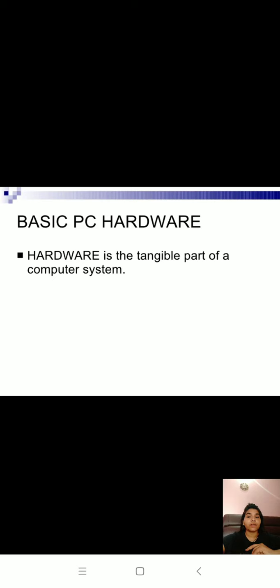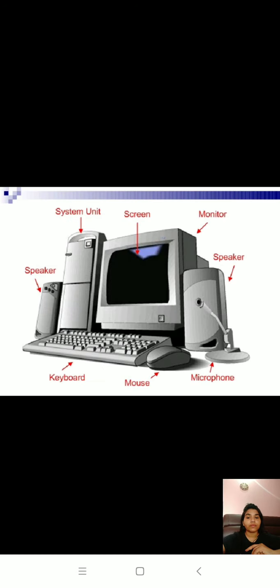Basic hardware. Hardware is the tangible part of a computer system. These are examples of hardware: screen, system unit, speaker, keyboard, mouse, microphone, monitor.